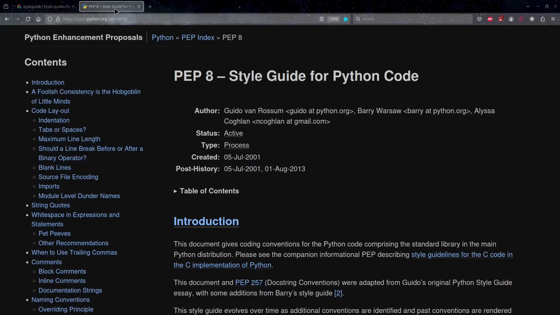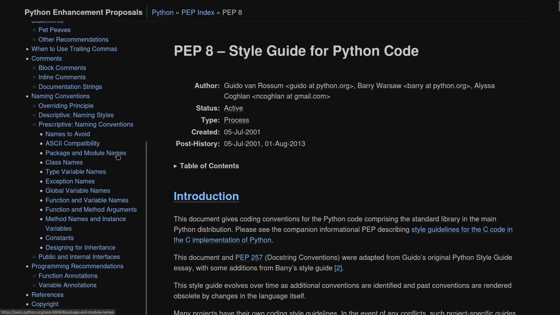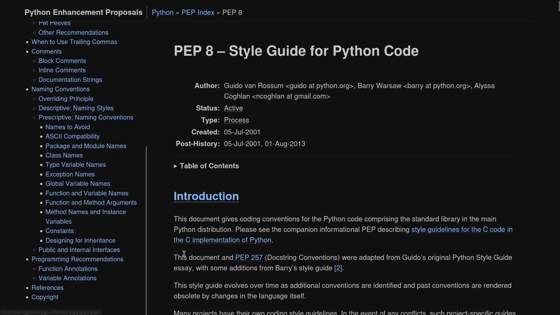Now, since we are dealing with Python, of course, I need to mention the PEP8 style guides, which are the dedicated style guides for Python, and they tell you everything from how many line breaks should be between functions and how many tabs should be at the beginning of an indent to commenting, name conventions, and so on and so forth. So you really get a very comprehensive guide of that.